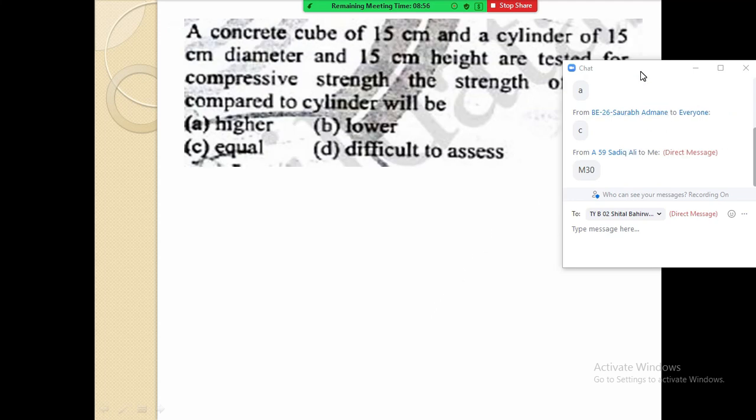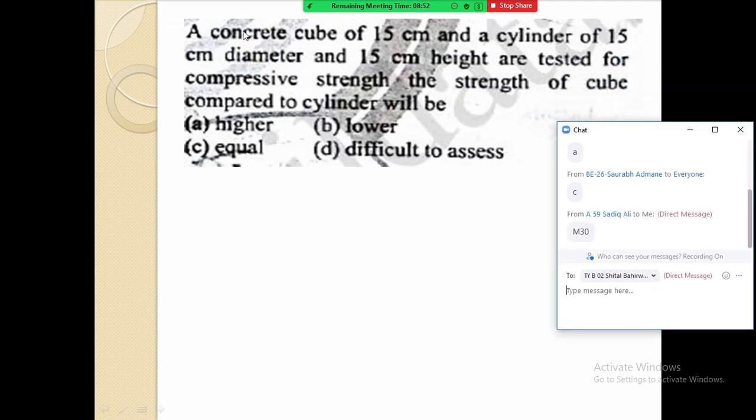Now this is the next question. A concrete cube of 15 centimeter and a cylinder of 15 centimeter diameter and 15 centimeter height are tested for the compressive strength of the concrete. The strength of the cube compared to the cylinder will be.